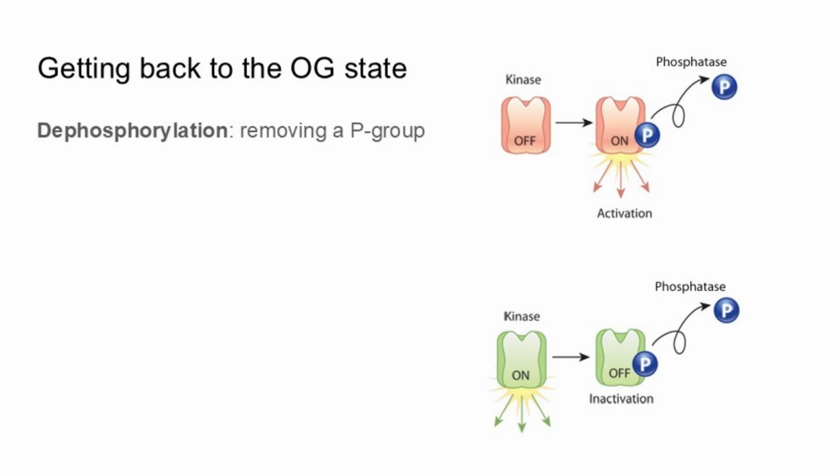But just as you don't always want to have your lights on, a cell doesn't always want to have a molecule be in an active state. To get back to the original state, we have to undo the activation. In this case, the phosphate group needs to be removed from the molecule, and this process is called dephosphorylation.